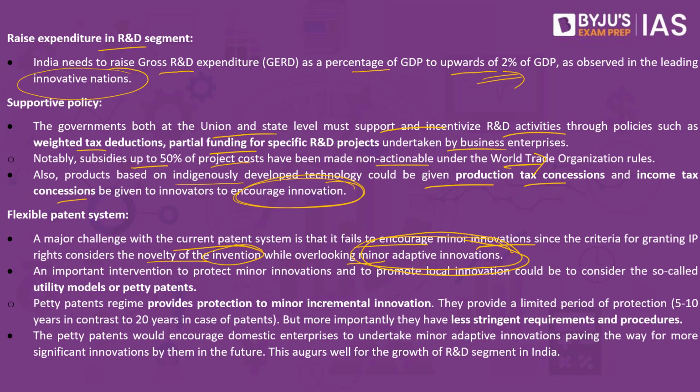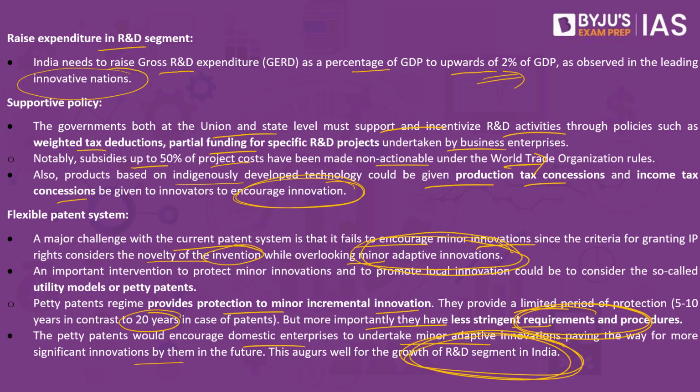So the author goes on to say that such models have already been practiced in South Asian countries, and as a result, these countries have seen an improvement. So we have to adopt such principles even in India. Petty patents regime provides protection to minor incremental innovation. They provide a limited period of protection, about 5 to 10 years, in contrast to 20 years. But more importantly, they have less stringent requirements as well as procedures. The petty patents would encourage domestic enterprises to undertake minor adaptive innovations, paving the way for significant innovations in the near future. And this augurs the growth of R&D segment in India.